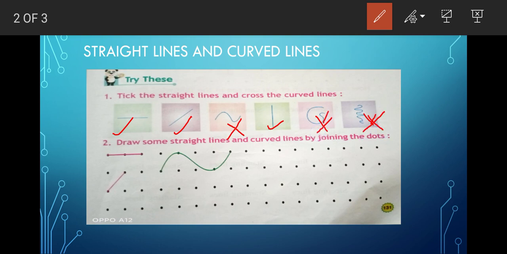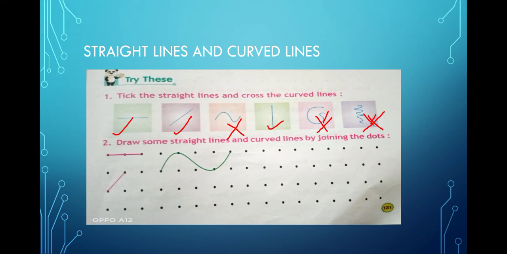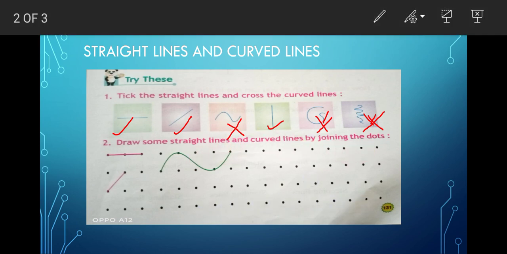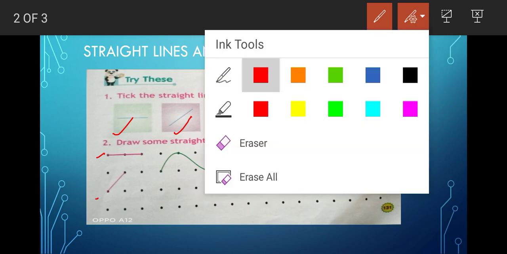Now what is question number 2? In question number 2, draw some straight lines and curved lines by joining the dots. Some dots have been given. Now you have to make some straight lines and some curved lines. See, this is a straight line already done here. Here also another straight line. So you can also draw like this. You have to join this line, like this. Different kinds of straight lines you can draw.